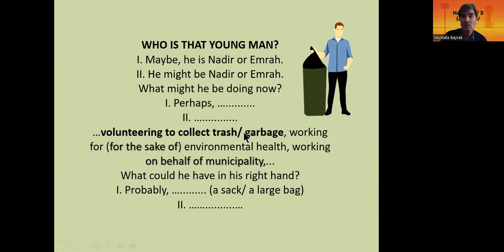Okay? Or perhaps he is working for the sake of environmental health. Or perhaps, maybe, certainly, he is working on behalf of the municipality, or for, on behalf of or for the municipality.